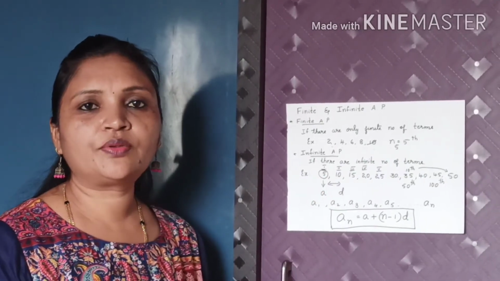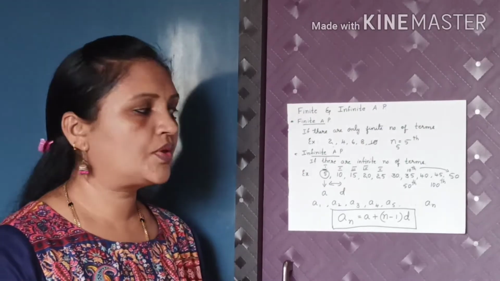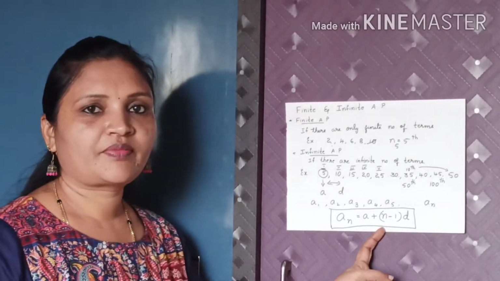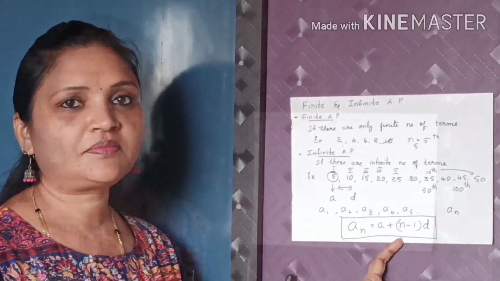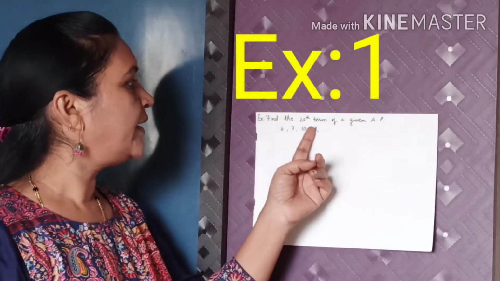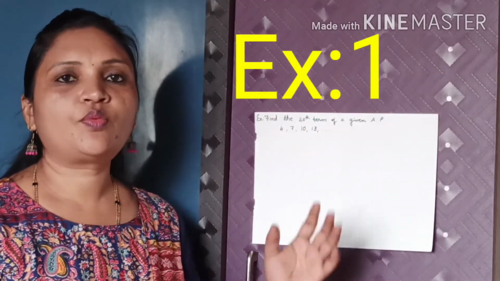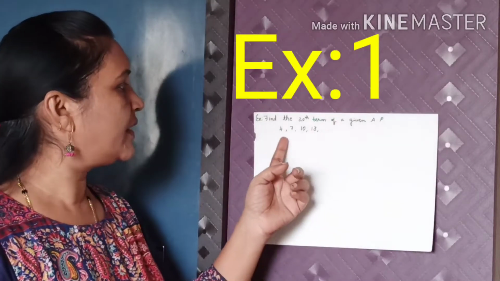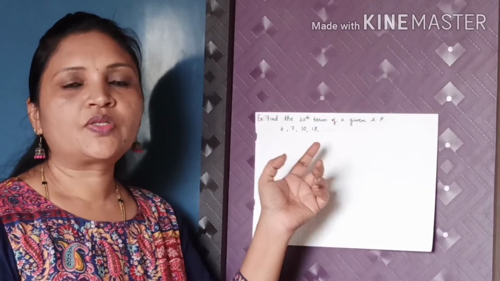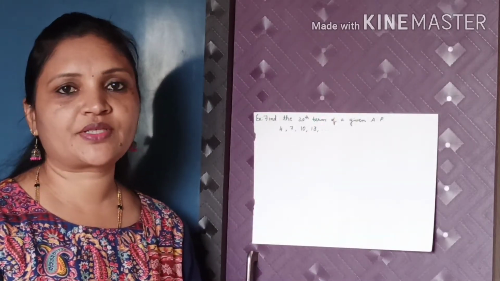Now I will show how to solve sums by using an is equal to a plus n minus 1 into d. Okay children? Now here is one sum. Find the 20th term of a given AP. So what is the sequence of numbers given here? 4, 7, 10, 13. Usually you will get a sum like this in the final examination.